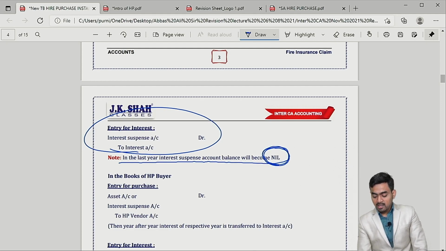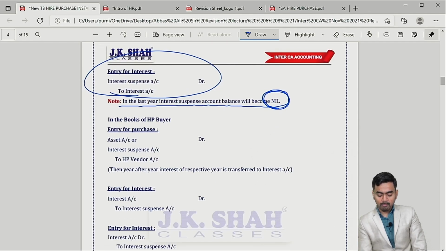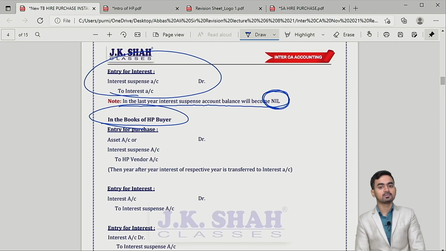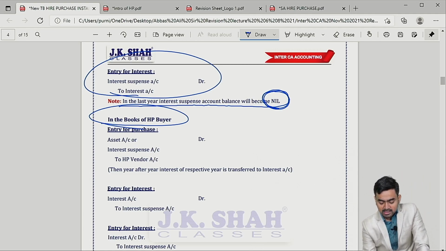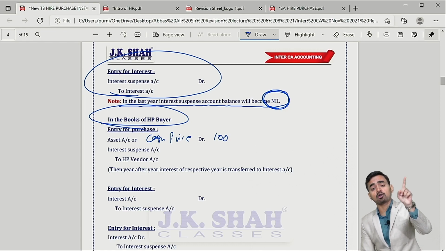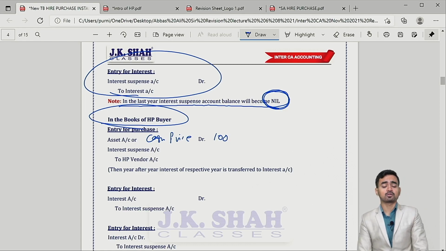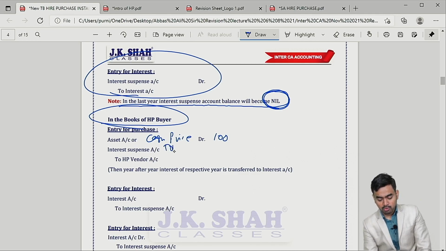Is it clear? If you think of the same situation from the buyer's point of view, children, think and then answer. The buyer acquires the asset. So he will record the asset at the cash price. What is the cost of the asset? 100. He will record total interest at the beginning. Tell me the total interest which the buyer will pay over a period of time. This is total interest.